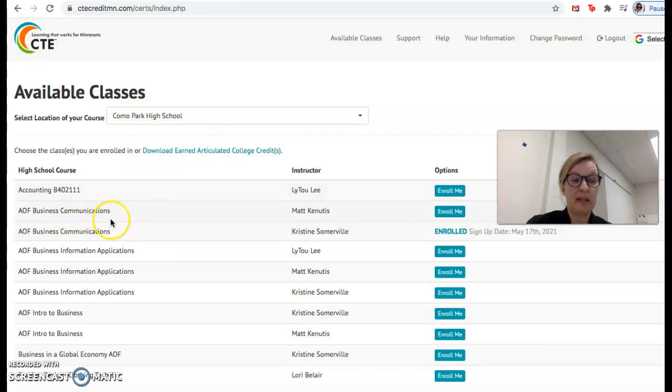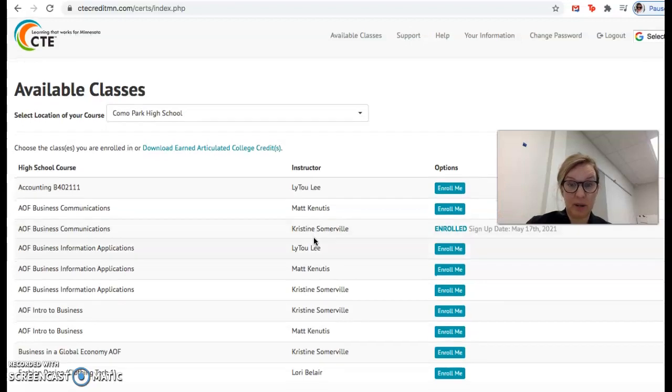And you have to pick, again, the three classes that you're only going to pick from here are business comm, business information apps, and business and global economy. Of course, you're not going to choose them if you didn't take it, but if you took them, you need to select them. And here's the other really big piece. You have to select me as the teacher. Even if you had Mr. Lee or Mr. Kanutis, just select me because I am able to go in there and say that you either did get the A or B or did not get the A or B for that class, okay?